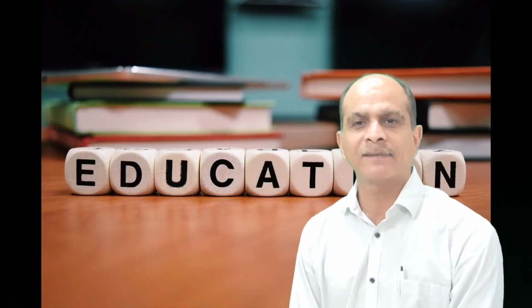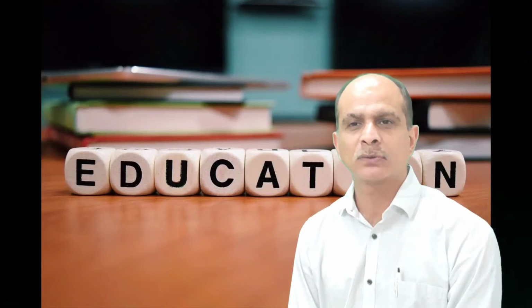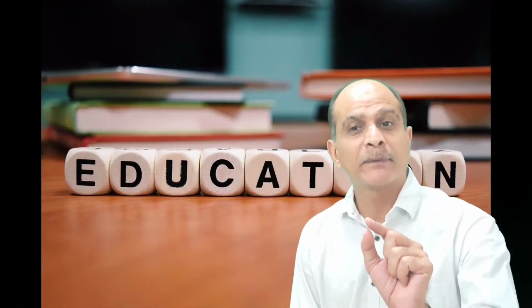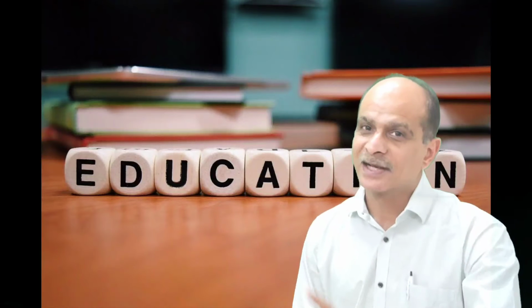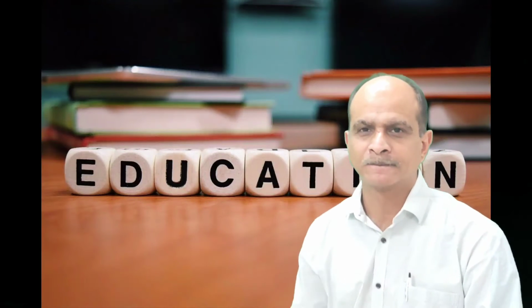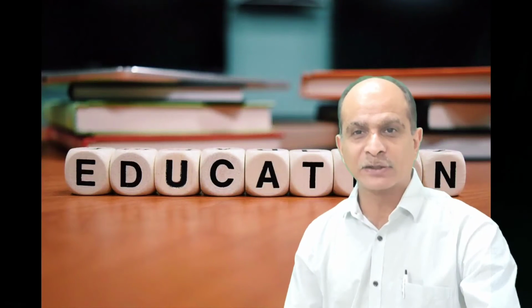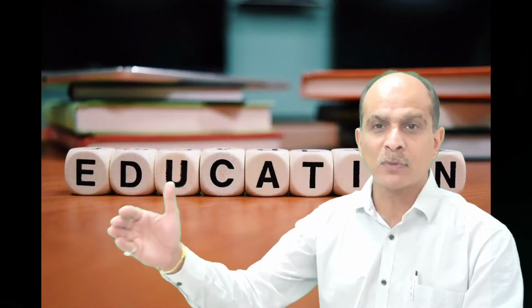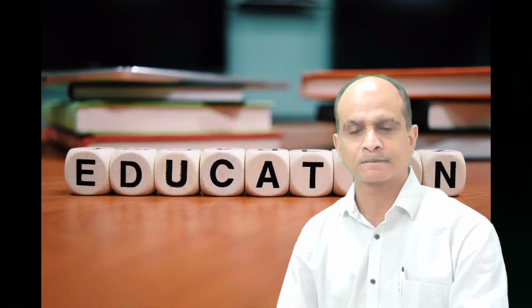Probability of any event A is equal to R by N, where R is the favorable outcome, that is the outcome of an experiment, while N is the total outcome, meaning the total outcomes of a sample space.